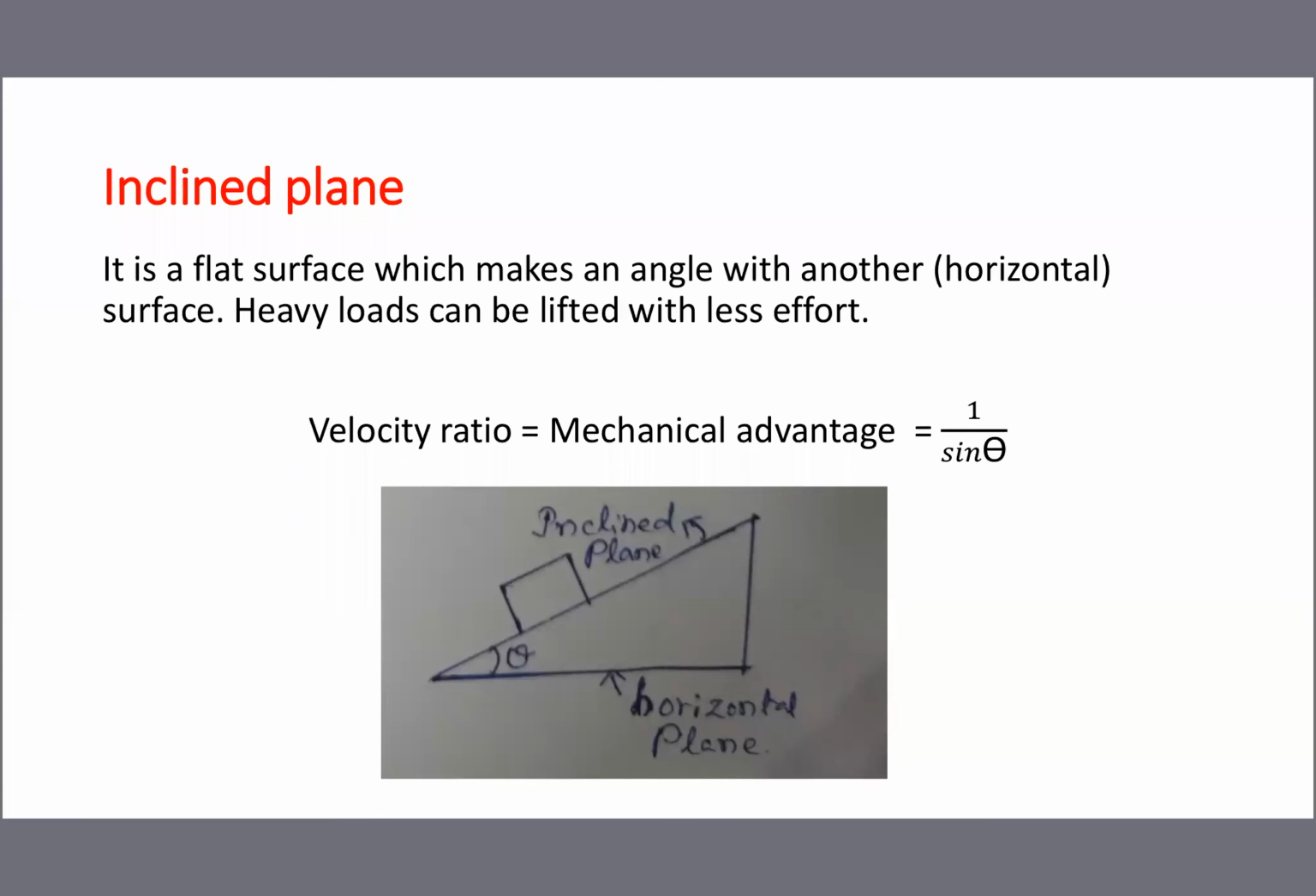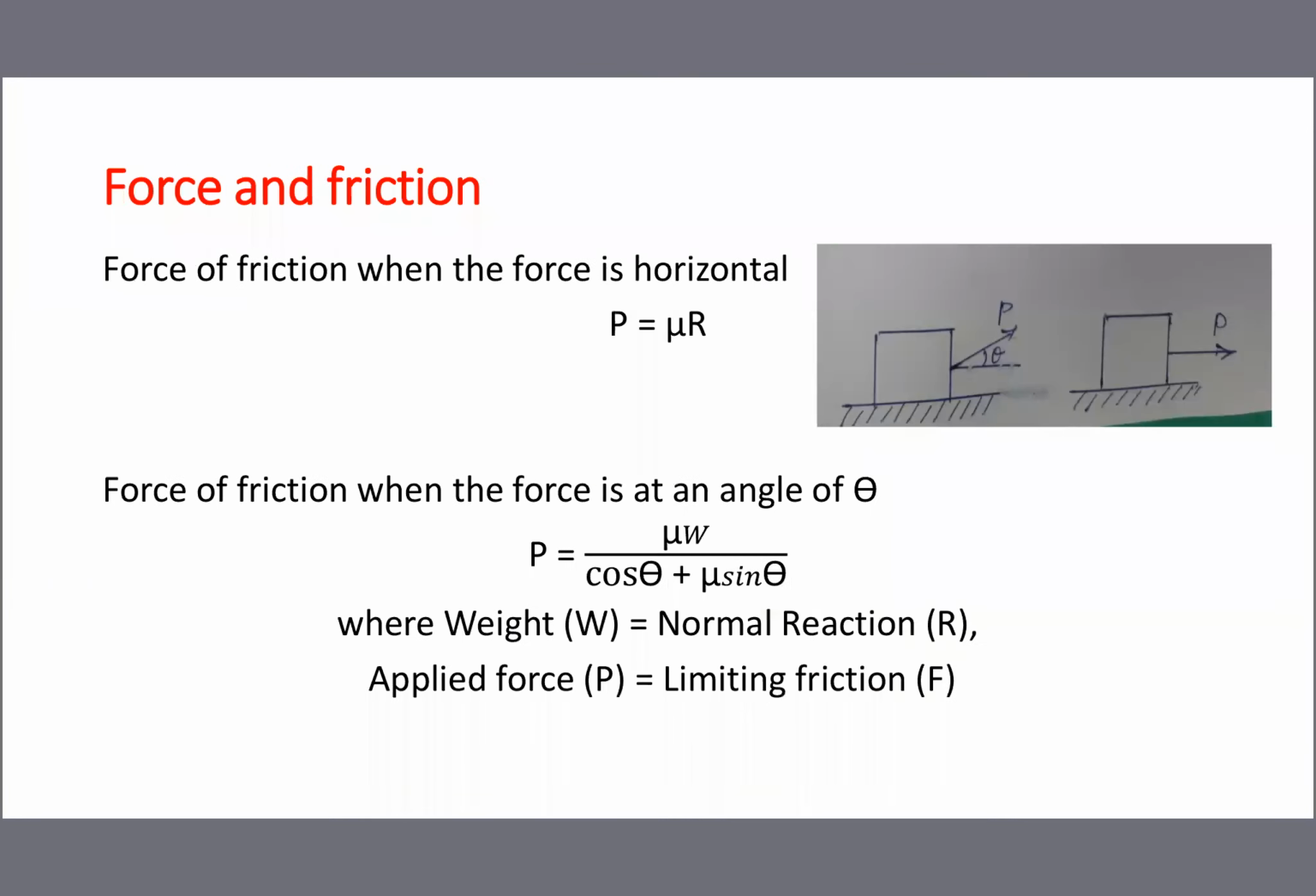In this chapter, velocity ratio and mechanical advantage both are equal. This is the formula: 1 divided by sin theta. So for doing problems of formula, it's not a new formula, but a developed formula.